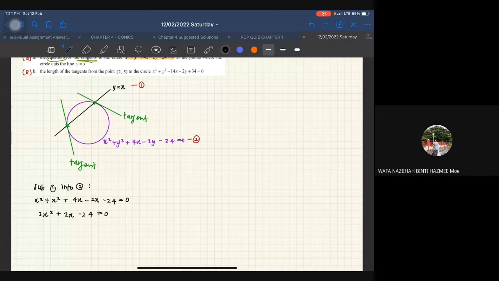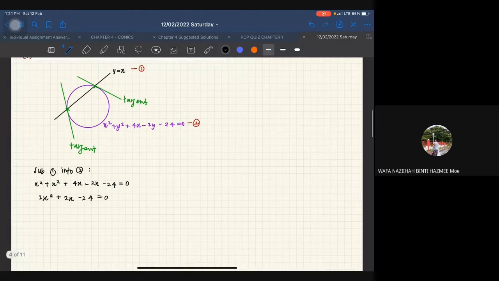Okay, so ingat semalam saya ajar kalau kita punya quadratic can be simplified, you need to simplify it first before you press the calculation. Okay, so this one you can divide everything with 2, you will get x squared plus x minus 12 equal to 0. Okay, so sekarang baru boleh tekan calculator.